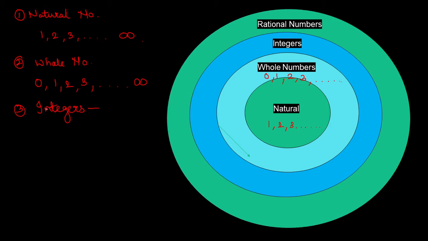Now let's see the integers. Just now we saw that the counting numbers are natural numbers, and if we add a 0 to natural numbers, those are whole numbers. But below this 0 also there are numbers. Before the 0 also there exist certain numbers which are the negative numbers. Many a times we talk about the temperature which is below 0 degree Celsius.